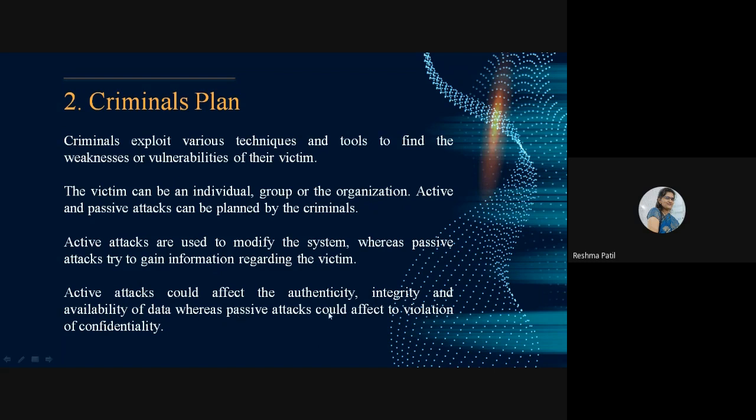Whereas a passive attack could lead to violation of confidentiality. They are going to gain the information, and in that information they get the confidential information of that particular user. So here the passive attacker is violating the confidentiality. But an active attack affects the authenticity, integrity and availability of data.